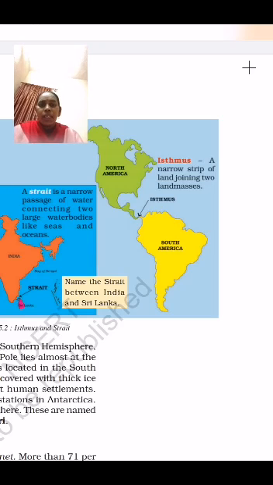By this isthmus of Panama, both land masses are divided.